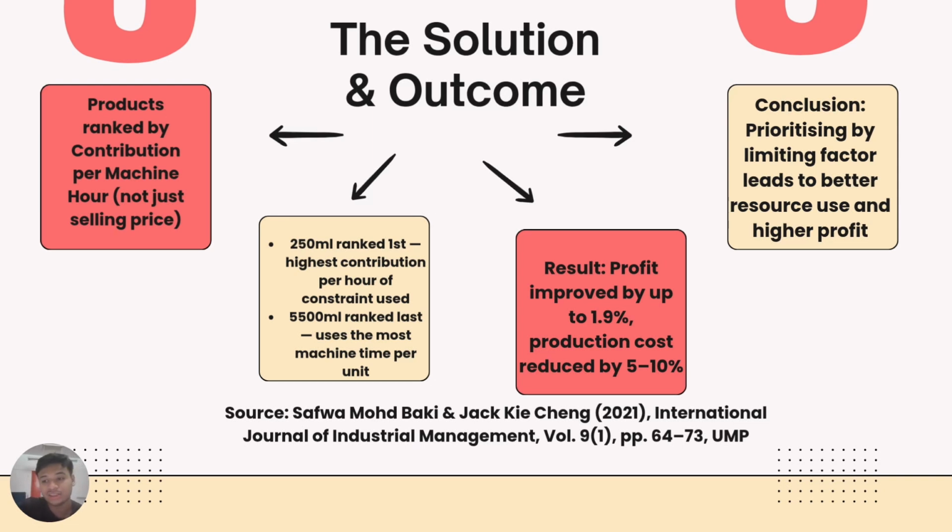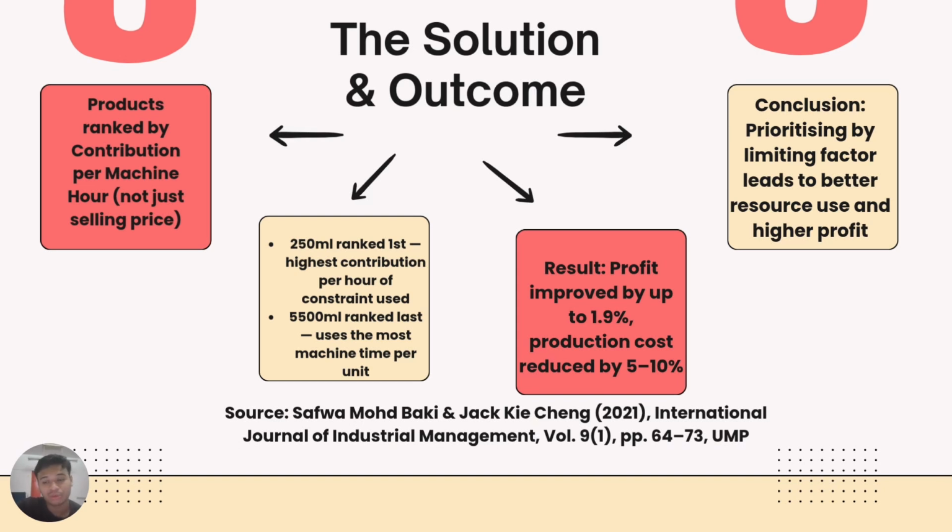This case study is drawn from a journal article by Safwa Muhammad Baki and Jackie Chang, published in 2021 in the International Journal of Industrial Management by Universiti Malaysia Pahang. The article applied linear programming to a real Malaysian SME and confirmed that structured product mix optimization leads to measurable